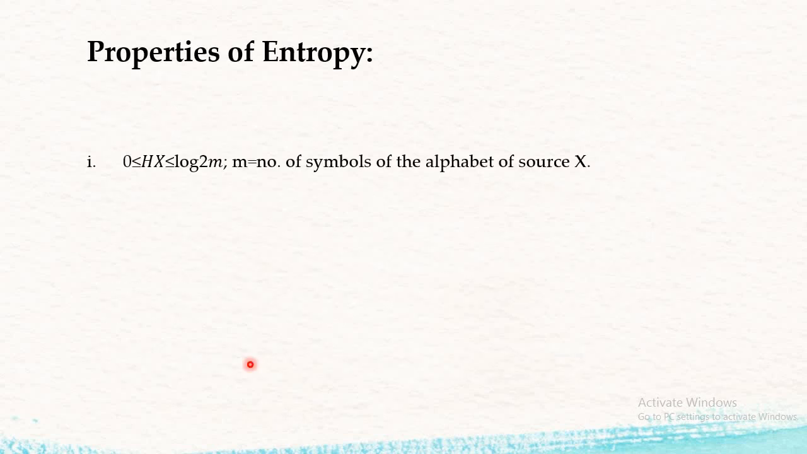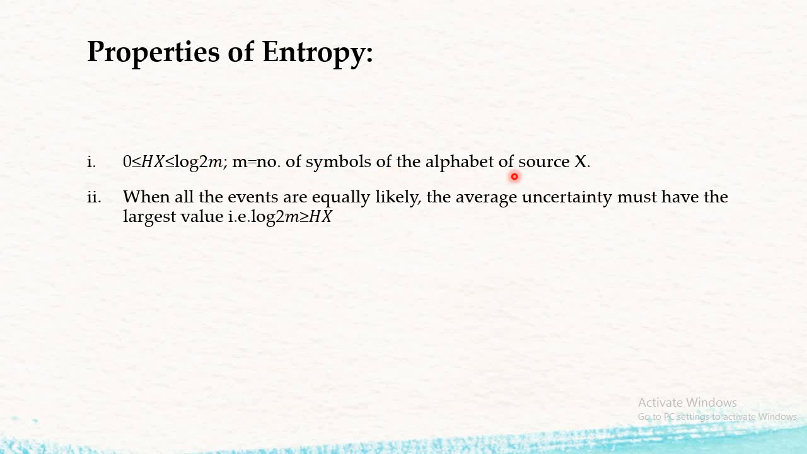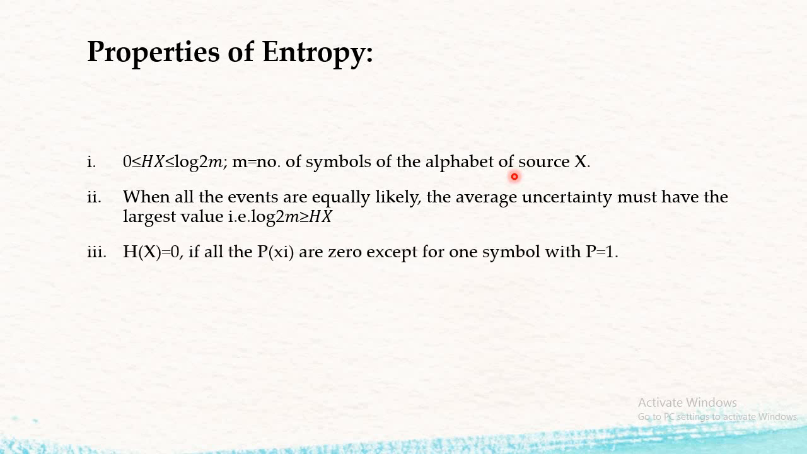Properties of entropy. The first property is, this is our entropy. So the entropy value is greater than or equal to 0 and it is less than or equal to log to the base 2 of m, where m is the number of symbols of the alphabets of source X. When all the events are equally likely, the average uncertainty must have the largest value, that is H(X) is equal to log base 2 of m. H(X) is equal to 0, that is, entropy is equal to 0 if all the probabilities of x_i are 0 except for the one symbol with p equal to 1.